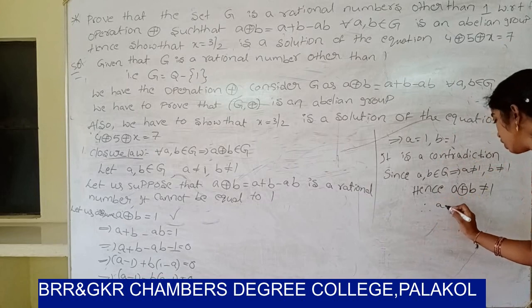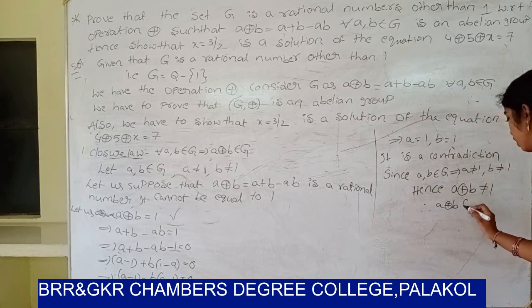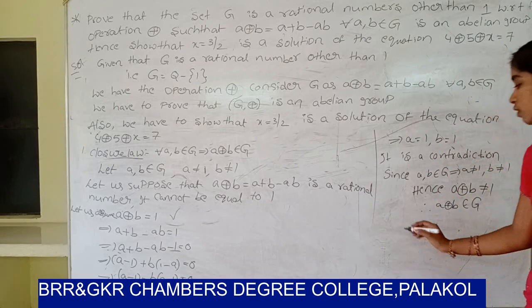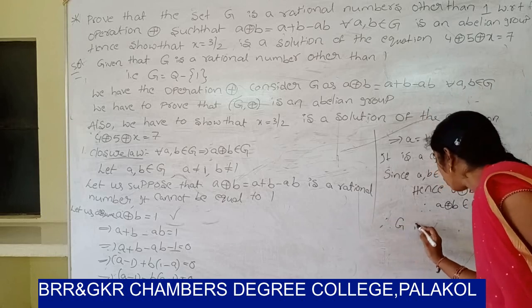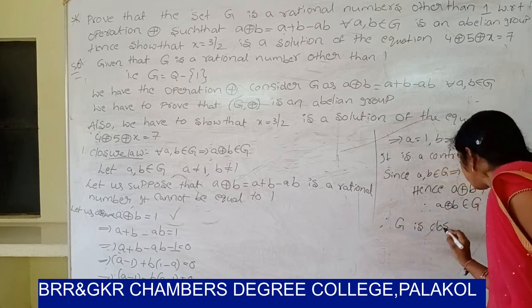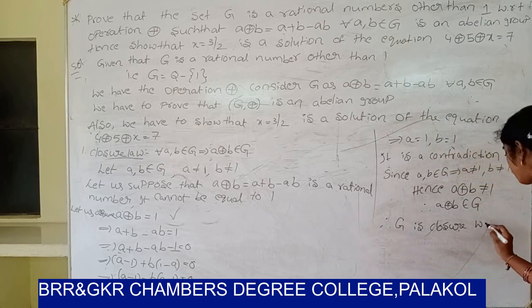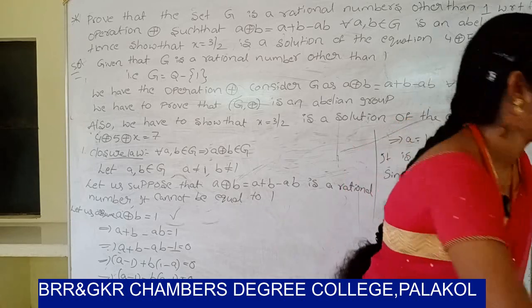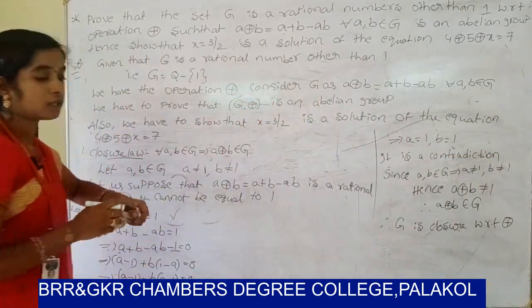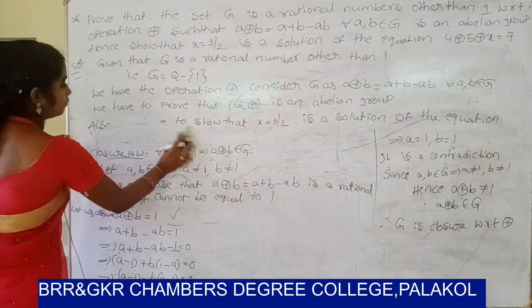So therefore a ⊕ b belongs to z. Therefore z is closed with respect to ⊕. So this is the closure law. Next, associative law.